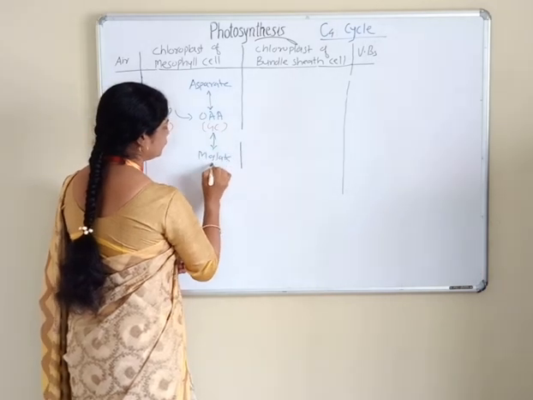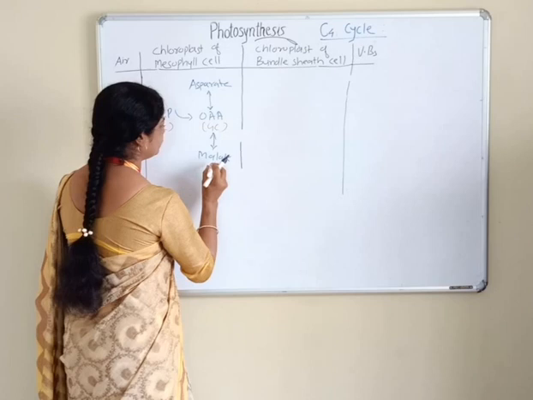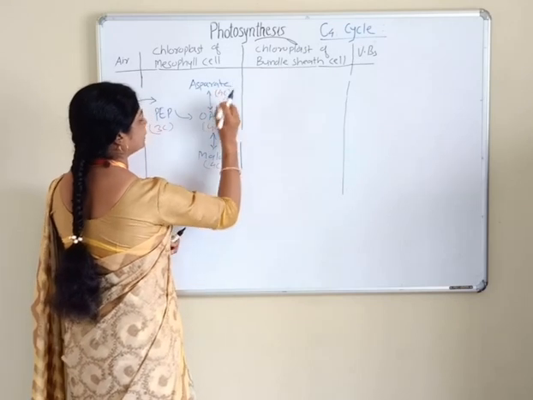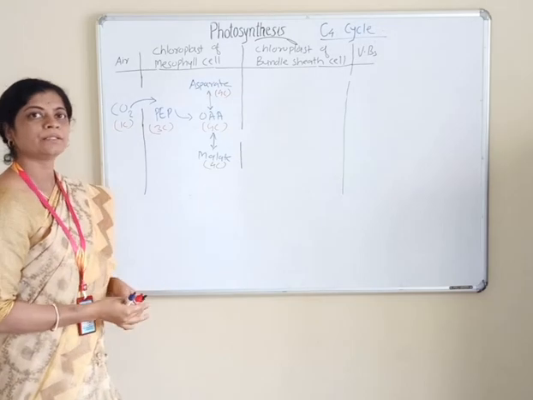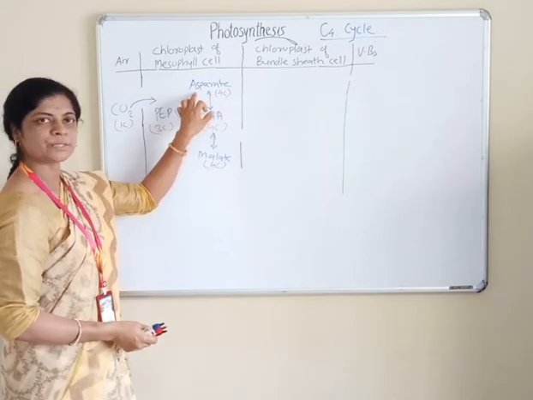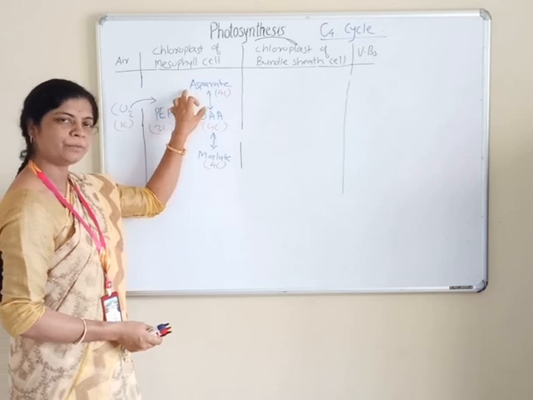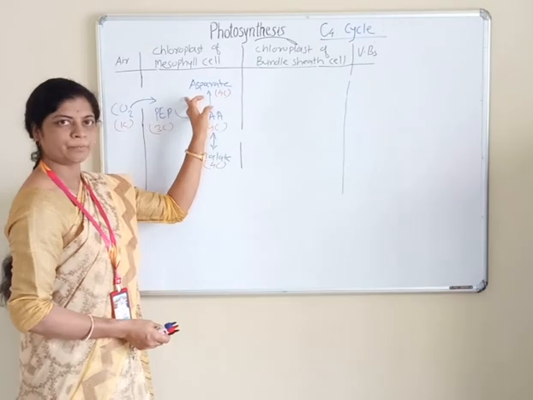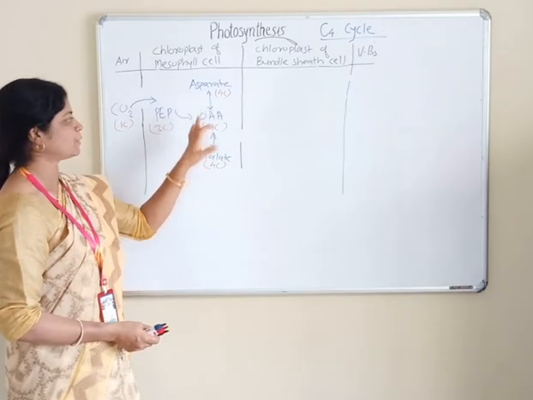It is also 4 carbon. Aspartate is 4 carbon. So the second step is the breakdown of oxaloacetic acid into aspartate. When aspartate is formed, such a plant's pathway is called the aspartate formers pathway in the C4 cycle.